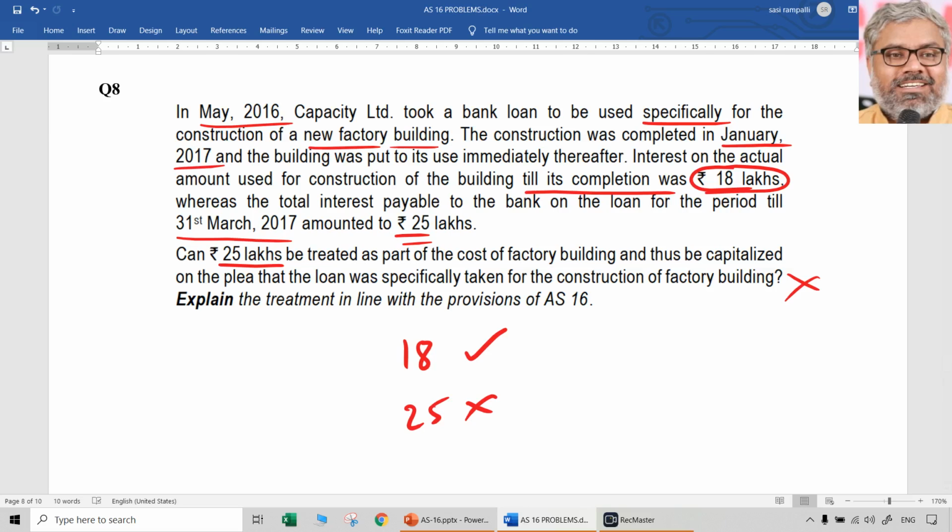And we don't need calculations here, amounts are already given. Interest related to the construction of building till its completion was 18 lakhs. Total interest payable to the bank was 25 lakhs. We don't know why that interest is payable also, not necessarily for this factory building only, though the loan is taken specifically for it. So we don't have to worry about monthly interest and all. When the details are very clearly given, 18 lakhs is the interest till the completion. Total interest for the entire year was 25 lakhs. Can 25 lakhs be capitalized was the question. Answer is no, it cannot be capitalized. Only 18 lakhs can be capitalized till the building is complete. That's all. 7 lakhs has to be charged to P&L. That is question number 8.